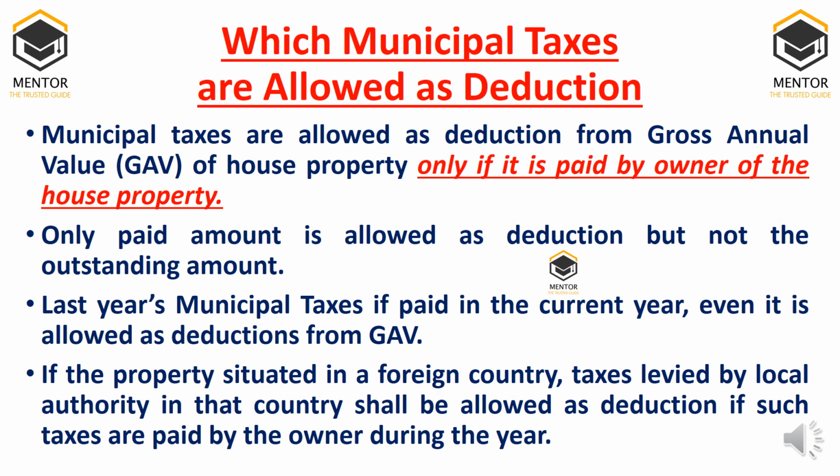Suppose the current year municipal taxes are 10,000 and the owner had paid only 8,000. Then 8,000 only is allowed as deduction, not 10,000. Last year's or past year's municipal taxes, if paid in the current year, are even allowed as deduction. If property is situated in a foreign country, foreign taxes are allowed as deduction.